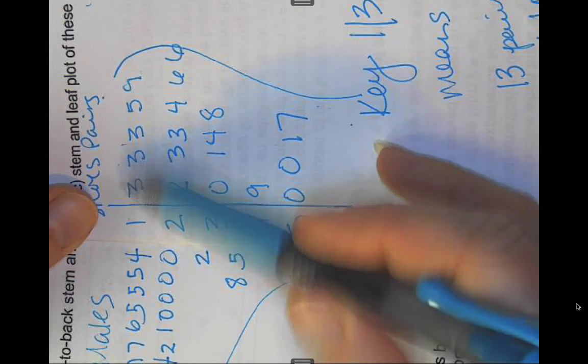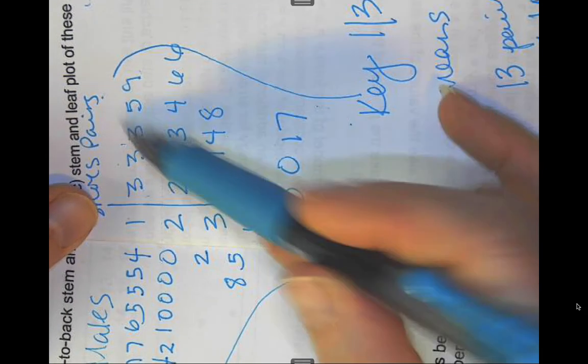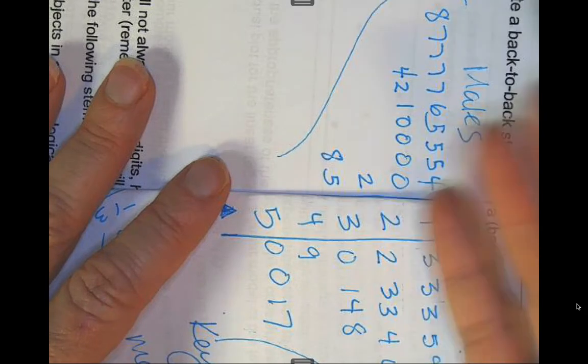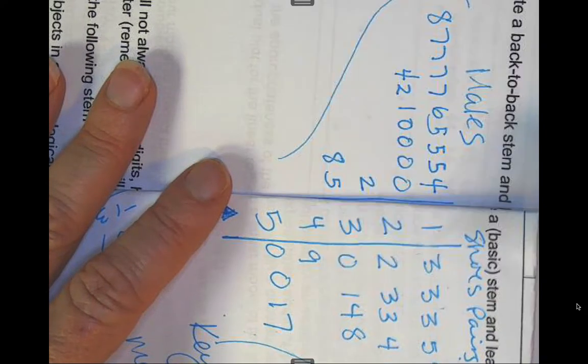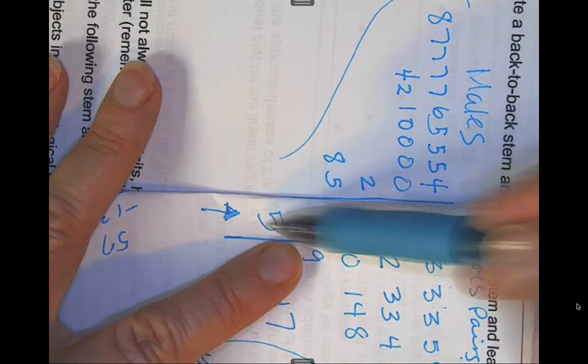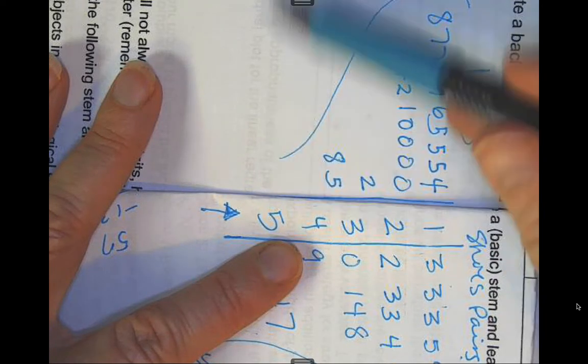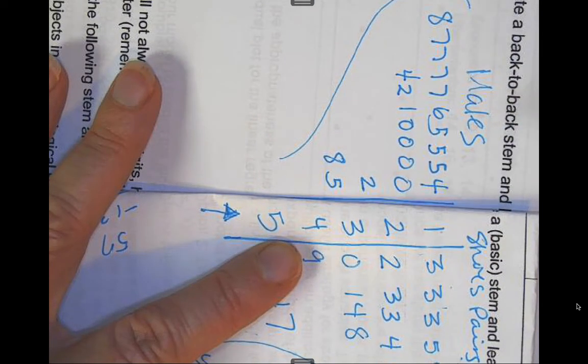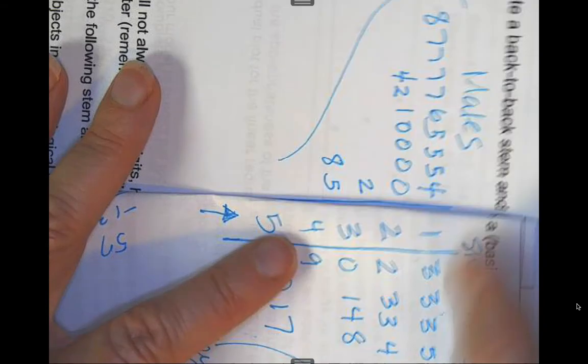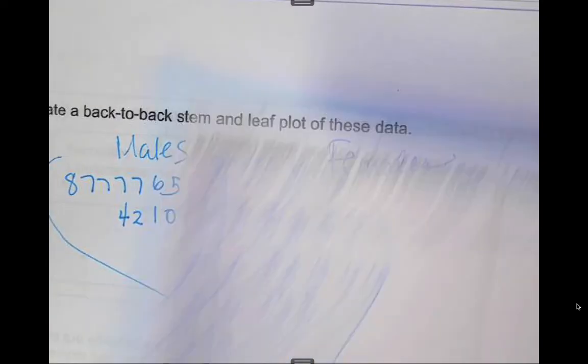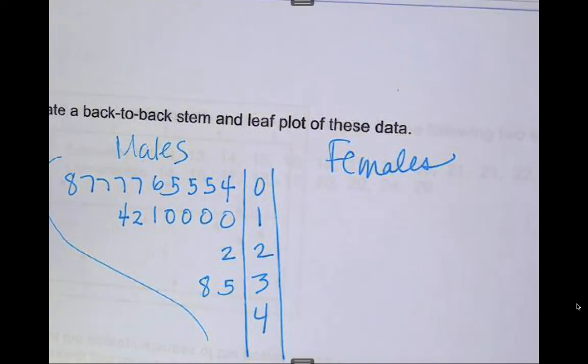So if I'm looking at the females from 1 to 5 and I'm saying they're slightly skewed right, I have to think about looking at the males from 1 to 5. So it's almost like I'm looking at a mirror image of whatever's on this side. If I had 1 to 5, then I would find that peak at 1 and it'd be coming down at 5. So again, it's also going to be skewed to the right. So you want to make sure that you're comparing them both with the stems going in the same direction.